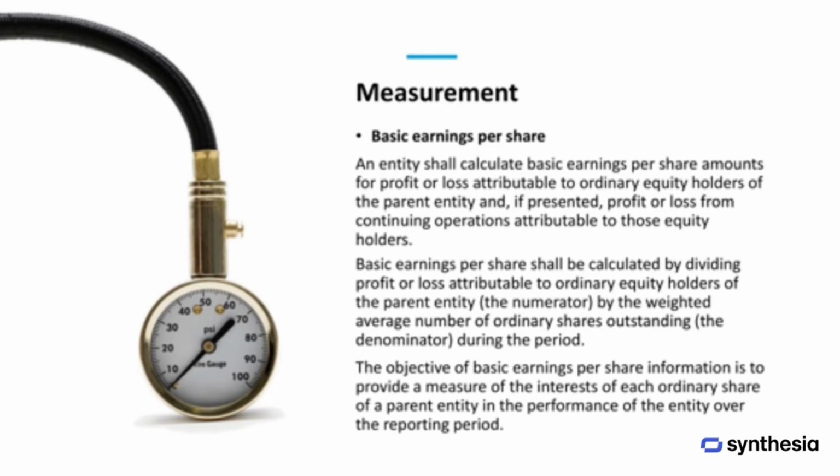Basic earnings per share is calculated to show the portion of profit or loss that belongs to ordinary equity holders of the parent company. It is also calculated for profit or loss from continuing operations when that information is presented. To determine basic earnings per share, the profit or loss attributable to ordinary equity holders is divided by the weighted average number of ordinary shares outstanding during the period. The purpose of this measure is to give shareholders a clear understanding of the performance of each ordinary share over the reporting period.